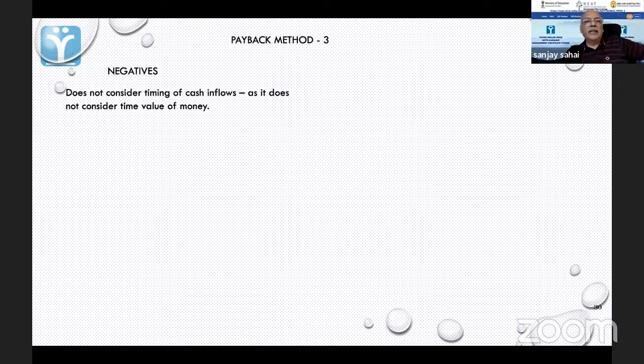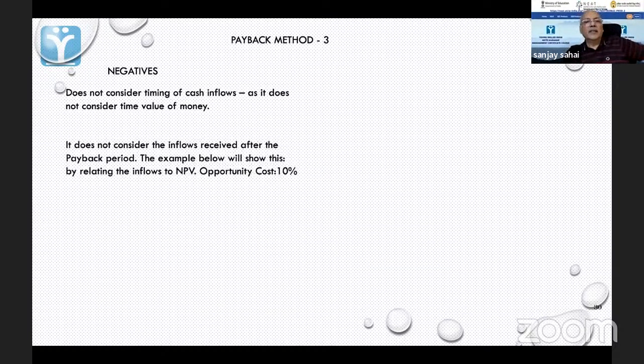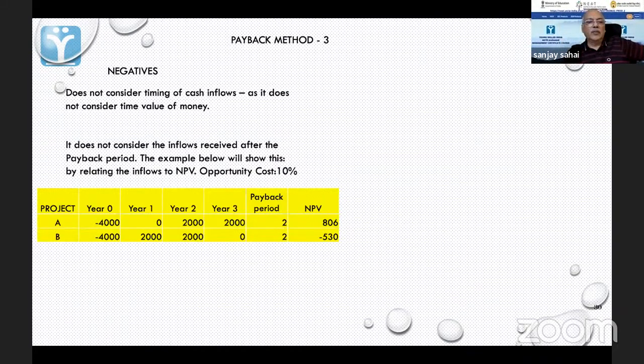It does not consider timing, and does not consider the inflows received after the payback period. See, this is another problem. There will be some inflows which will come after you have got your initial investment back. So if you want to understand how good a project is, you should be considering those inflows also. But that you are not doing.